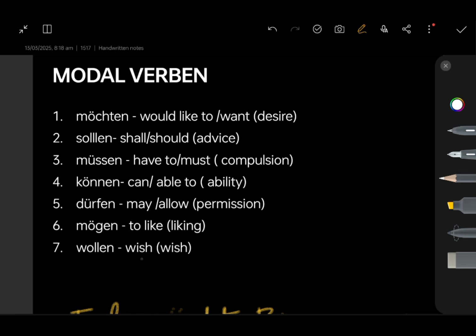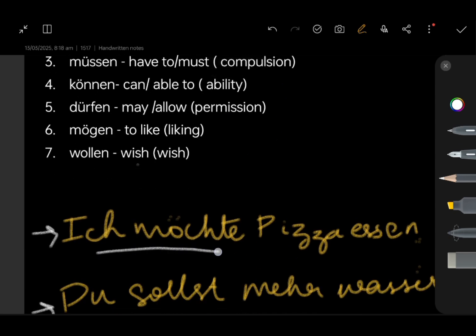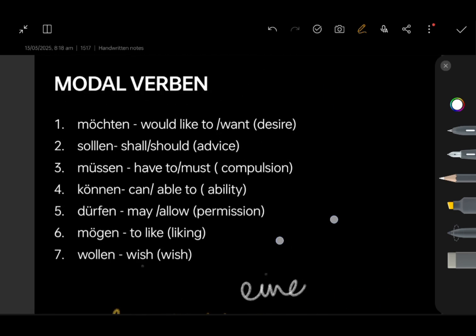So first up, we have our first modal verb which is möchten, which means would like to. I would like to eat a pizza. I would say ich möchte eine Pizza essen. The article for pizza is die, right? So ich möchte eine Pizza essen.